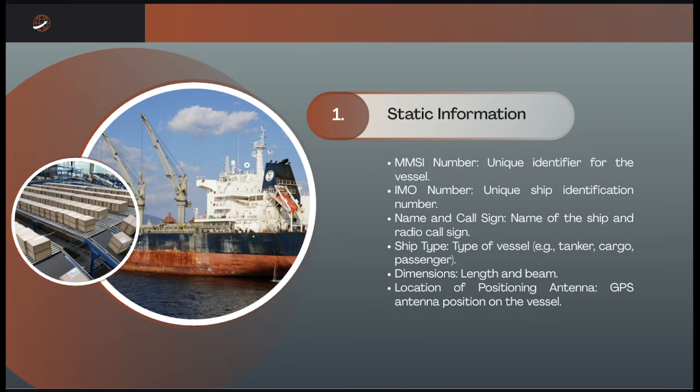So we have here the MMSI number, which is the unique identifier for the vessel, the 9-digit identification. The IMO number also, which is the permanent vessel identifier, and then the vessel name and the call sign. So this is the official identification. And then the ship type, whether it is a tanker, a cargo, or a passenger vessel.